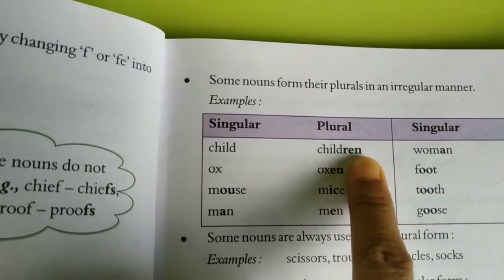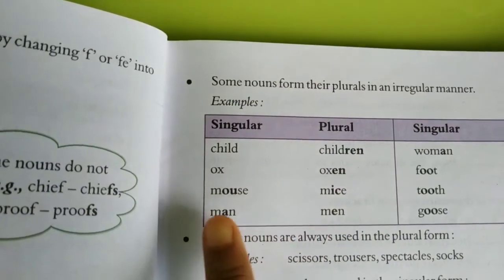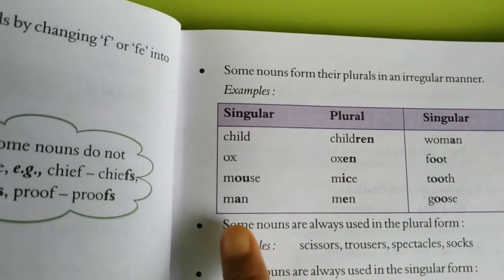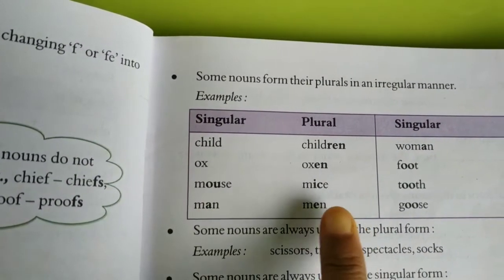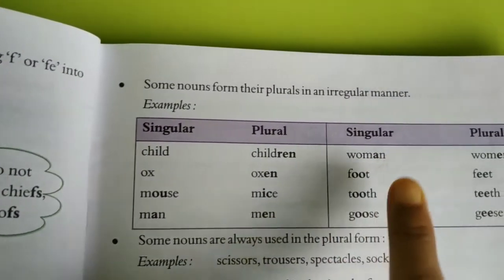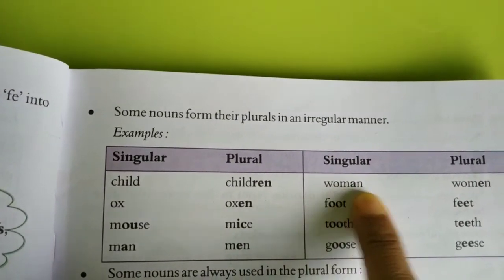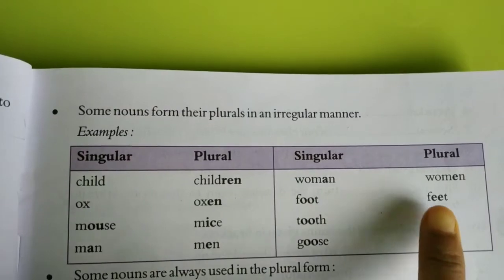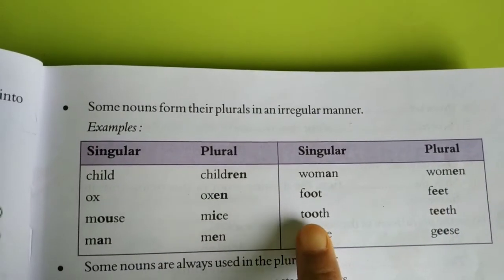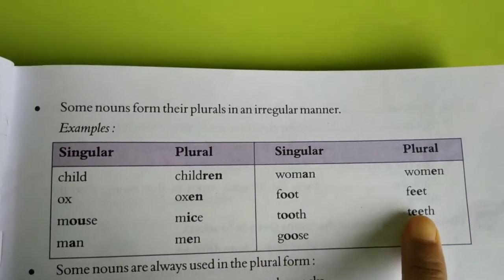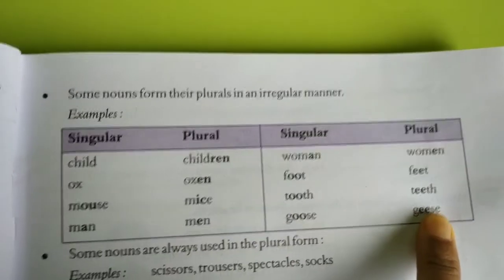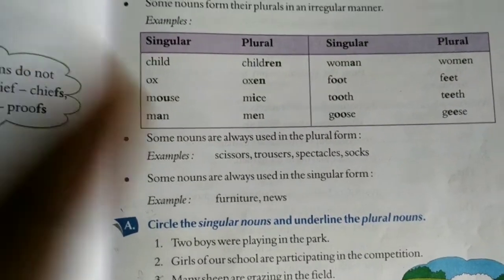So en is added to the plural, okay? Mouse, mice. Man, men. Woman, women. Foot, feet. Tooth, teeth. Goose, geese.